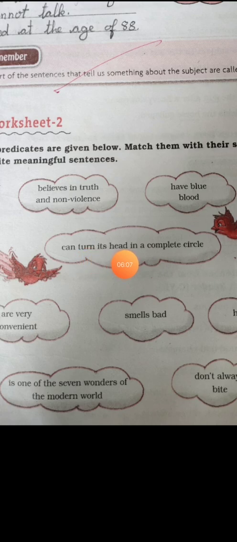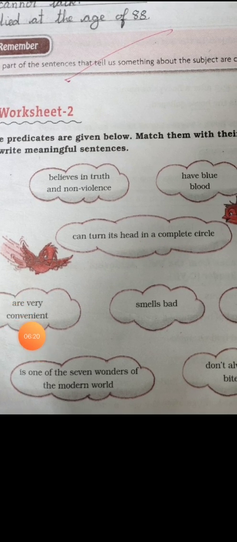Can turn its head in a complete circle. Who can turn its head in a complete circle? We don't know. So again the subject is missing from there. So this is predicate. It cannot be a sentence. Are very convenient. Again we don't know who or what are very convenient. So this is also not a sentence. This is predicate. Smells bad. What smells bad? We don't know. So this is predicate. Hid in a bush. Again this is predicate. Don't always bite. The subject is missing from there. So this is predicate.